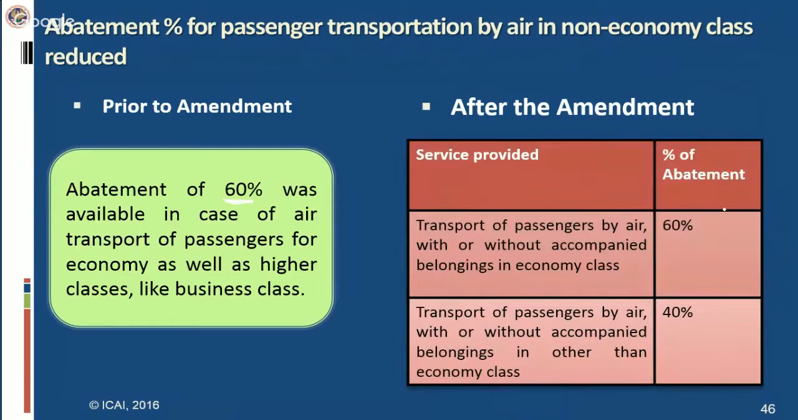Now what has happened after the amendment? After the amendment, this time the government, in fact, segregated the passengers. Now they have two separate abatement percentages for passengers traveling in economic class and for passengers traveling in a class other than economic class, that is higher class like business class. And if you see, the percentage of abatement is lower for a person traveling in business class. So it is a classic case of progressive taxation, where the people who have higher income should be paying more taxes. So for them, the service tax liability would be higher as compared to the people who would be traveling in economic class.